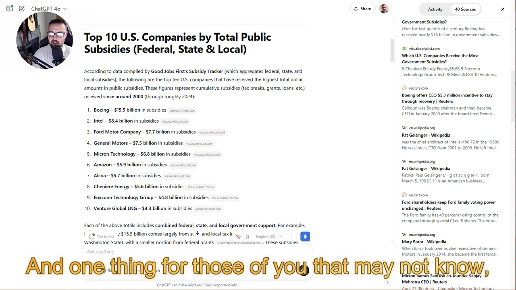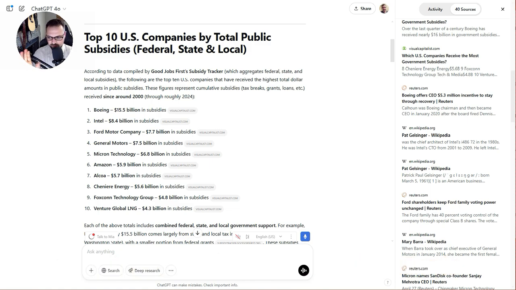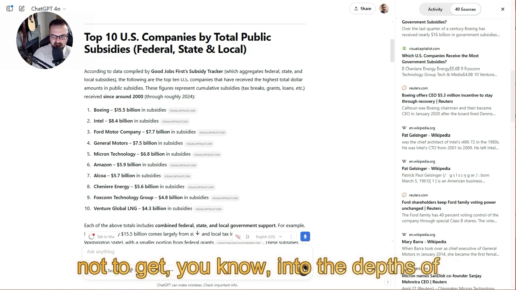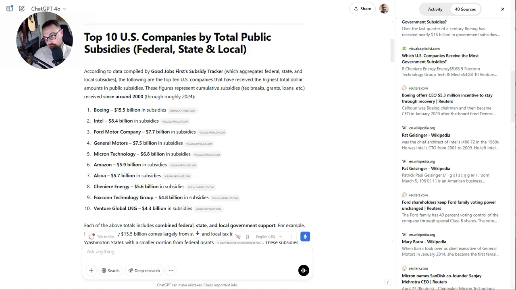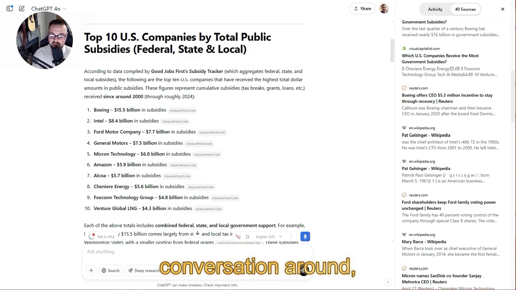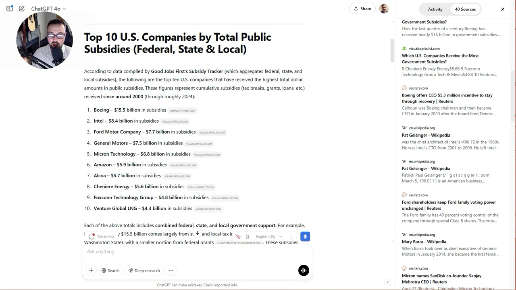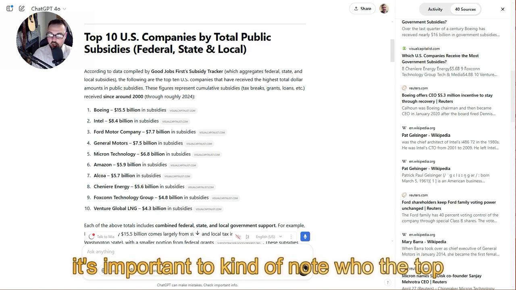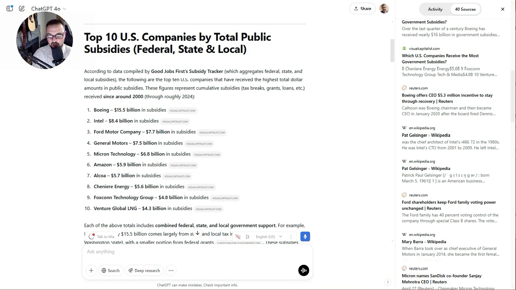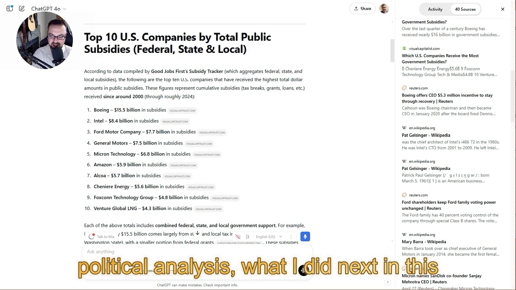And one thing for those of you that may not know, and this is what I thought was interesting, not to get into the depths of politics, but a lot of people are talking right now about Elon Musk and Tesla, and there's a lot of conversation around whether people in power are giving themselves subsidies, or giving themselves contracts. It's important to note who the top players are here, and if you ever want to go into any political analysis,